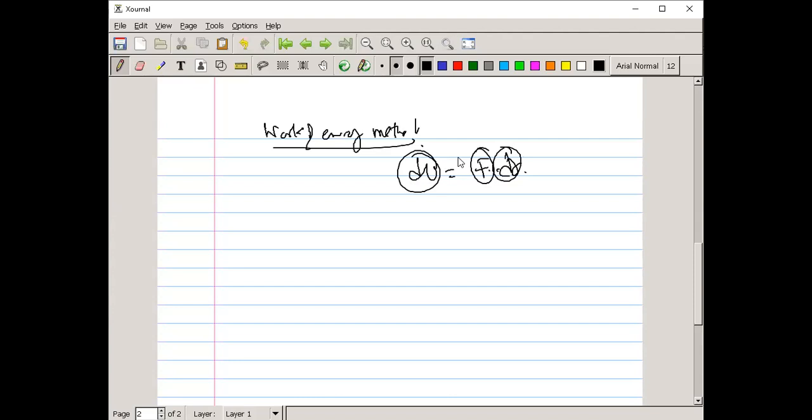Here another thing comes into the picture, that is D'Alembert's principle, which we can implement from Newton's second law.